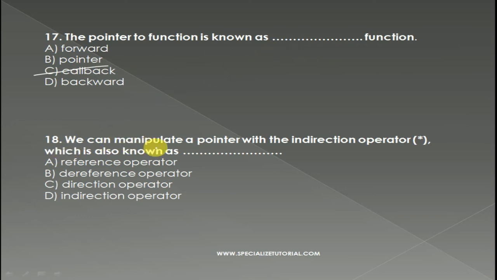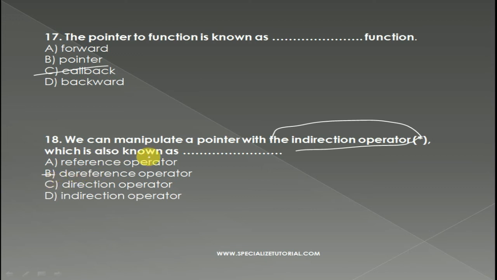We can manipulate a pointer with the indirect operator, which is also known as reference operator, dereference operator, direction operator or indirection operator. So dereference operator. Basically we know that we can manipulate a pointer with the indirection operator, which is also known as the dereference operator.